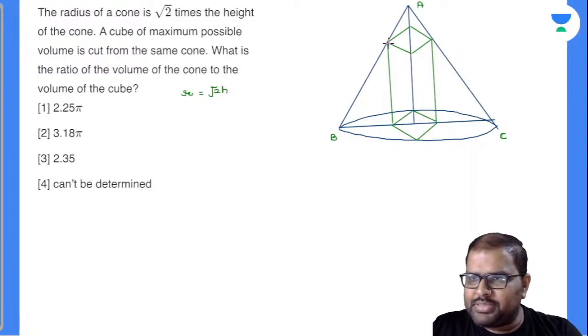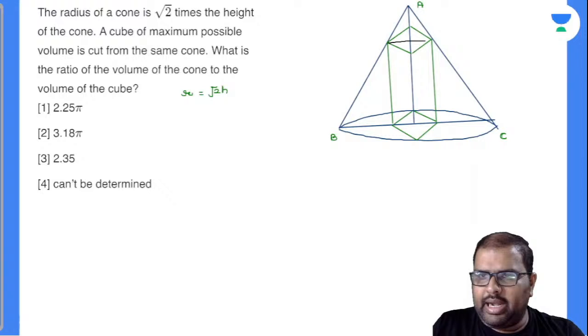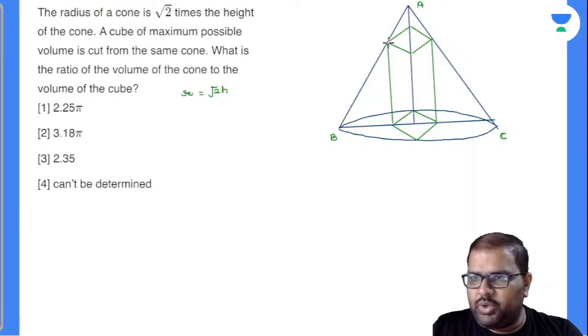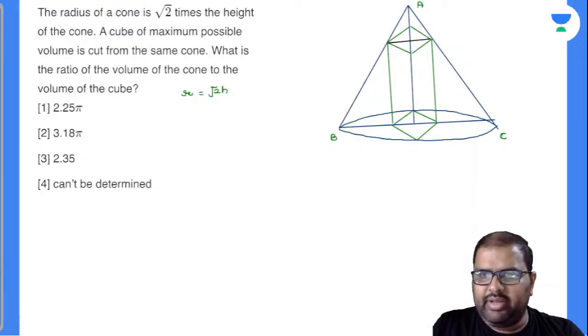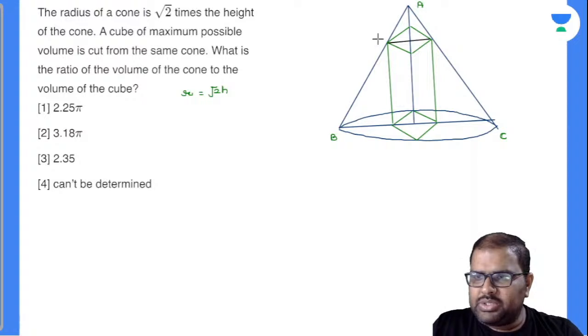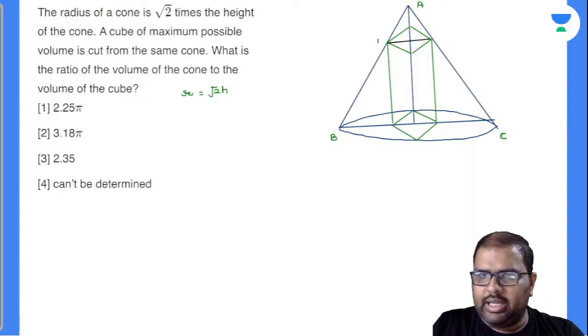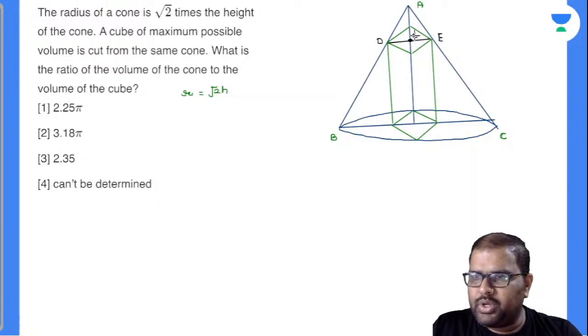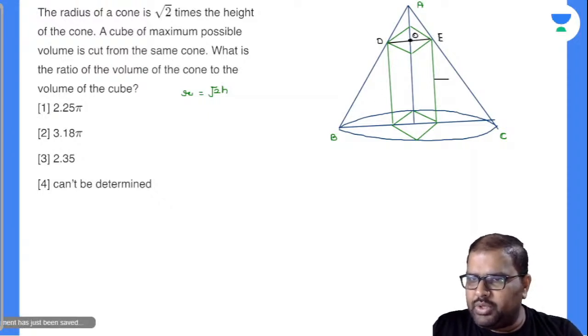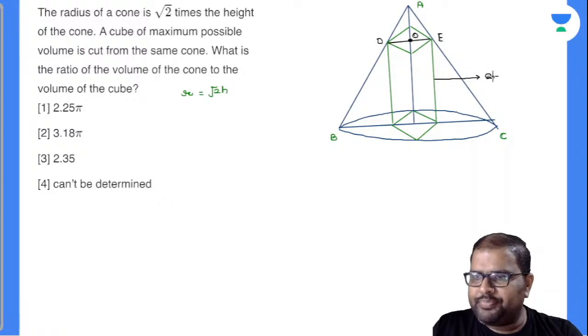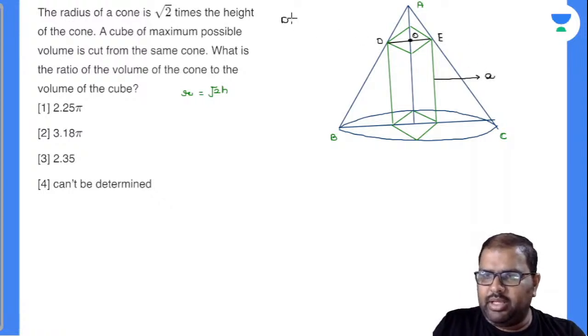Now this is the top surface of the cube, and I can take this as the diagonal of the cube. So for my convenience, I'll take down some values there. I'll take this as D, this as E, and this point as O. Now I'll take the edge of the cube as A. So the D value will be root 2 A.